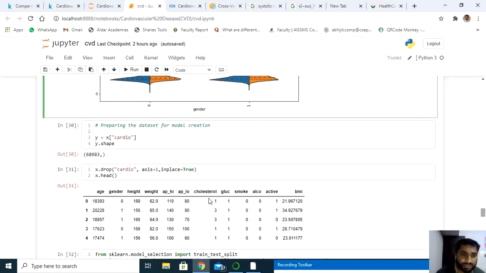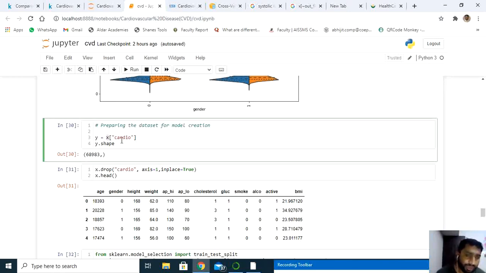Now next, it's time for pre-processing the data set. Here I need to split the data in terms of x and y. The data is in x here, and y is nothing but my dependent variable, nothing but my target function. Cardio is the target function here. I have two values, 0 and 1: 0 means no, 1 means yes. I have stored that in y. Now the y shape I have is around 68,983 data, that means 999 of which some duplicate values were missing.